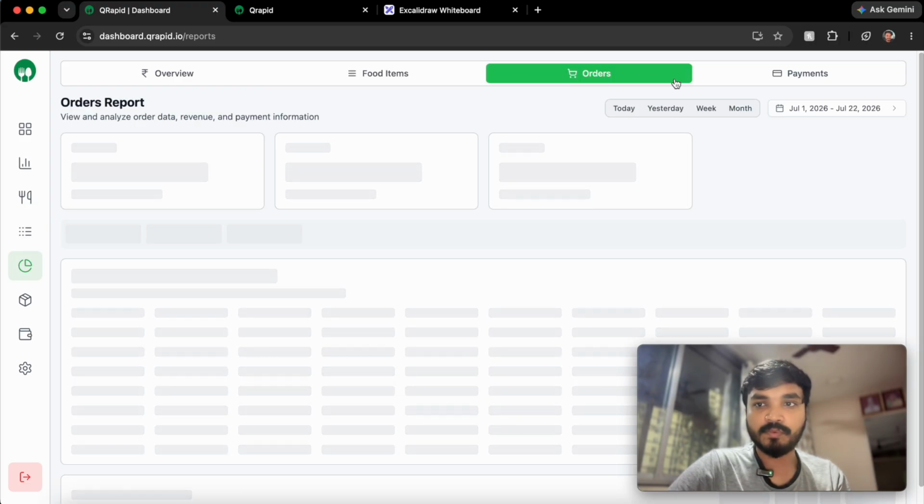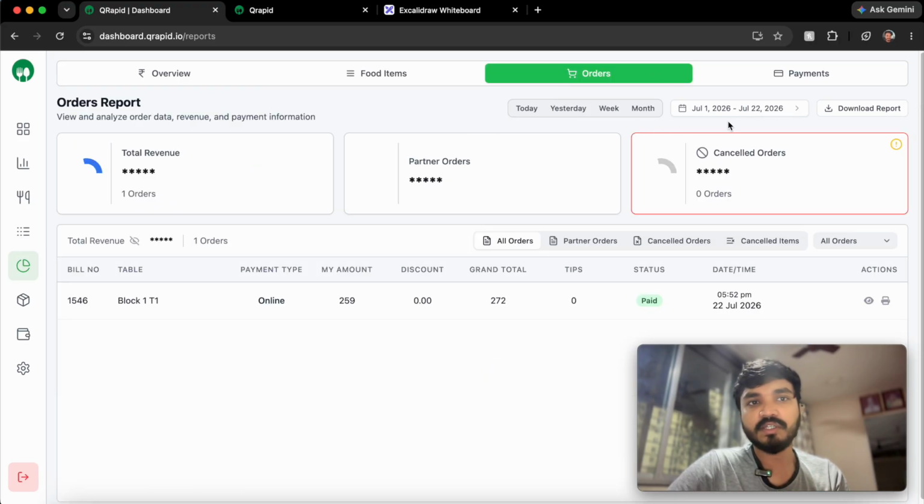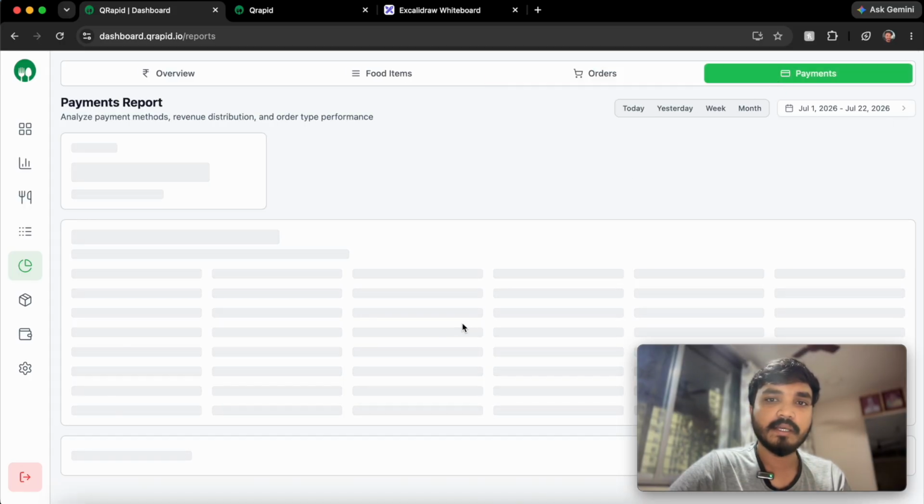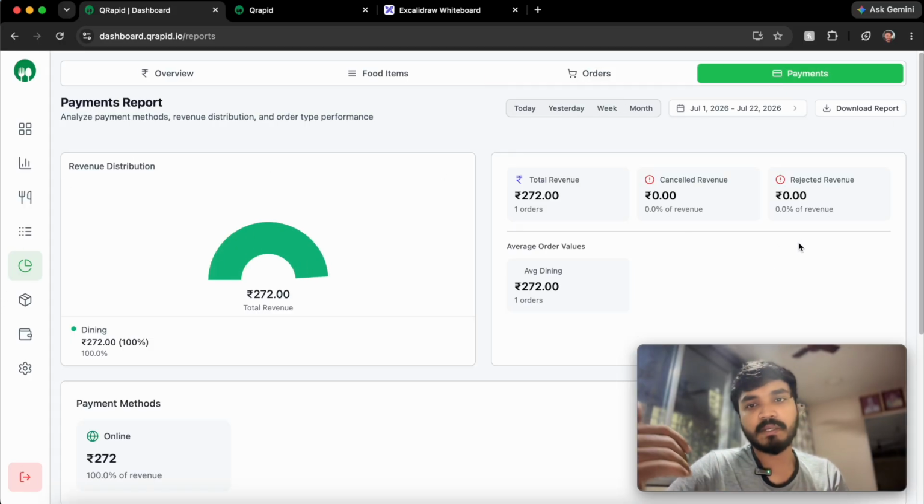Then you have the order report. We give 3 months of data, so restaurant owners can download 3 months of data from the system. You can see there's a download report button, so they just have to click here and it will download an Excel file, right? And this is the payment report, like what is the payment type and all those things we have.